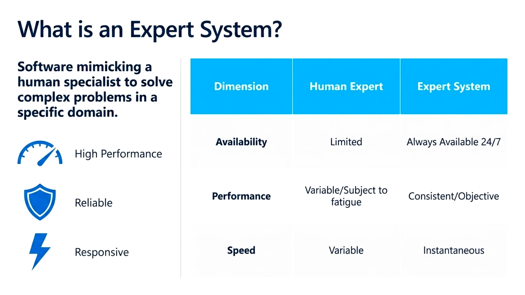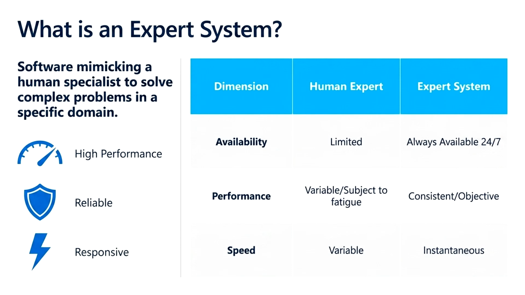So what exactly is an expert system? An expert system is a software application that mimics the reasoning and decision-making ability of a human specialist to solve complex problems within a specific domain. Instead of thinking like a general human, it behaves like an expert, for example, a doctor, an engineer, or a financial advisor.